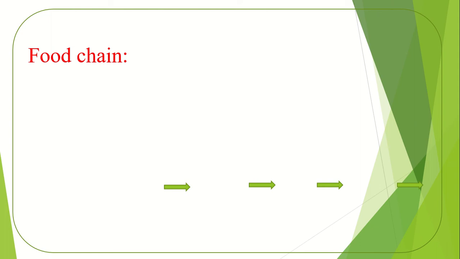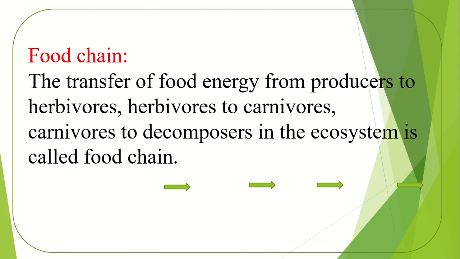Food chain. What is food chain? In your book there is a definition of food chain: the transfer of food energy from producers to herbivores, herbivores to carnivores, carnivores to decomposers in the ecosystem is called food chain.